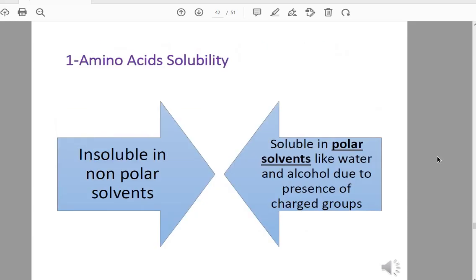Solubility: they are insoluble in non-polar solvents and soluble in polar solvents. What is the meaning of polar solvents? Like water and alcohol, they have charged groups. The amino acids also have a negatively charged carboxylic group and a positively charged amino group, and can be soluble and ionized in those polar solvents.